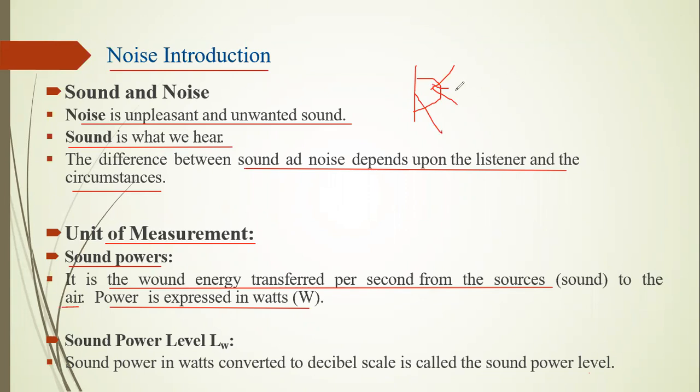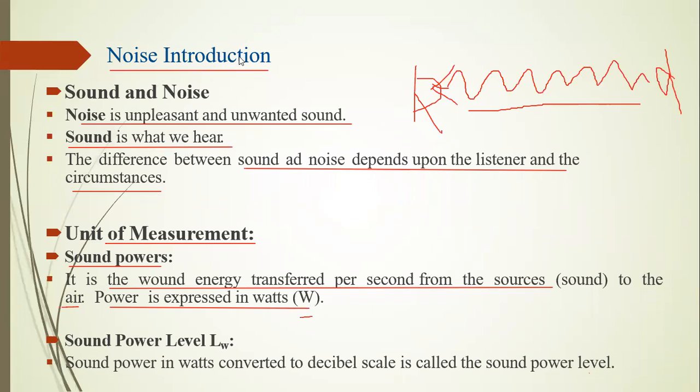Waves are generated from the source, and these waves are transferred into the air. And here is one receiver that receives the sound. The intermediate or mediator required is air, and we measure the intensity of this sound wave. That's called the unit of measurement, and we represent it in watts.